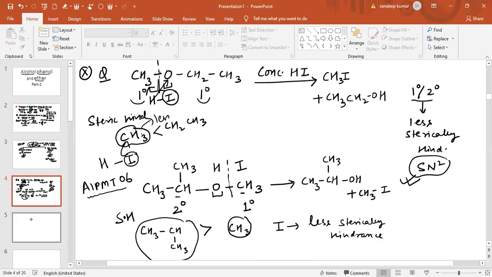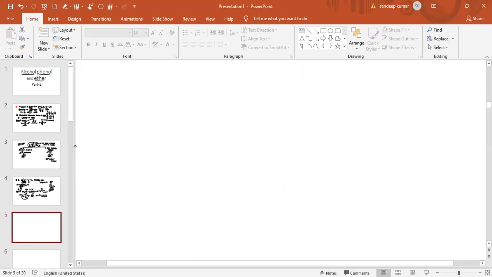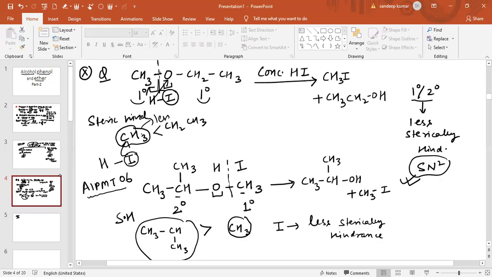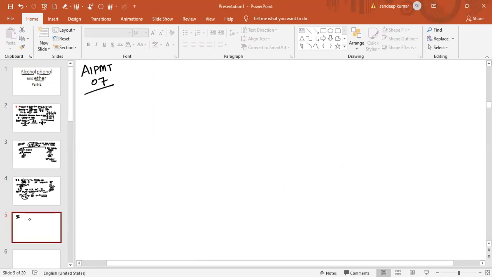Now see another example. This question has been asked in AIPMT 2007. Now see another question. Also write the mechanism. In this case also the mechanism is SN2, and in this case also the mechanism is SN2. Now see the question which has been asked in AIPMT 2007.